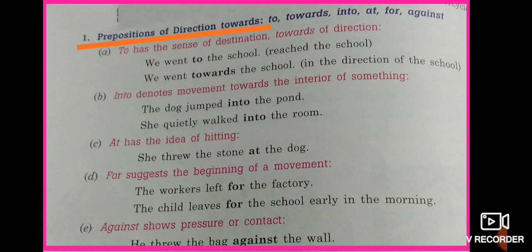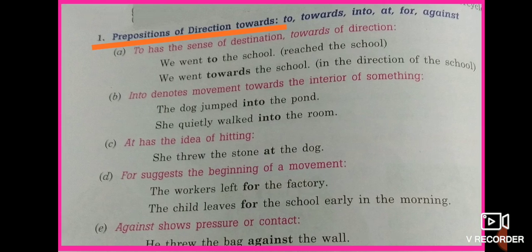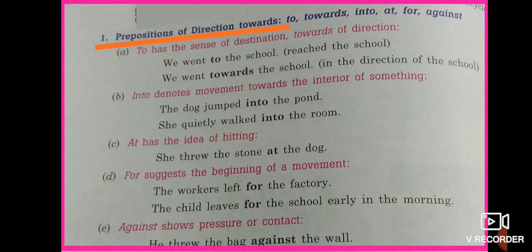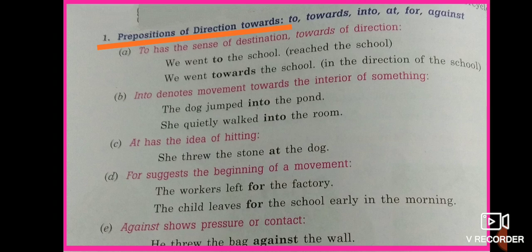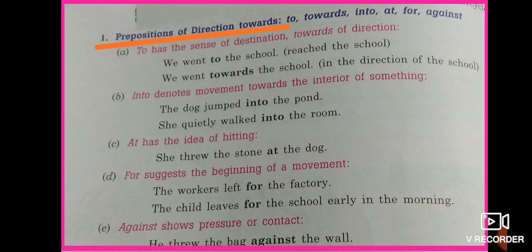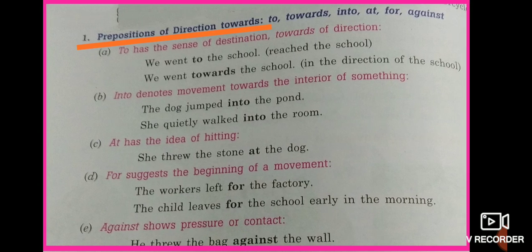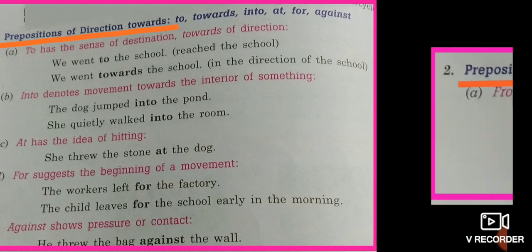For suggests the beginning of a movement, like the workers left for the factory. Against is used to show pressure, like he threw the bag against the wall.